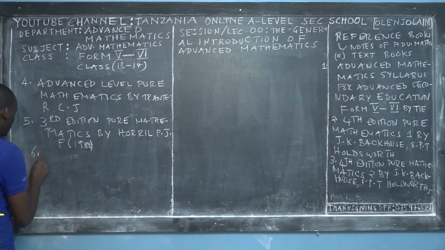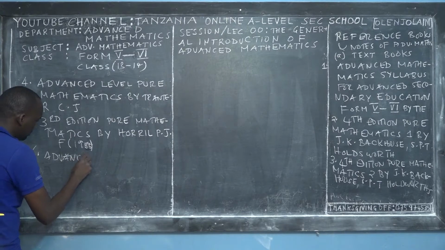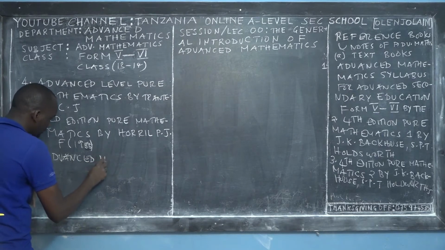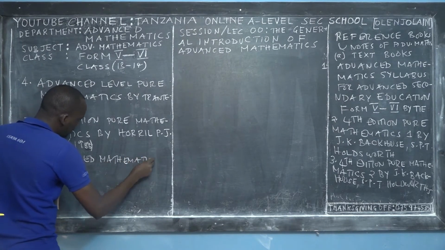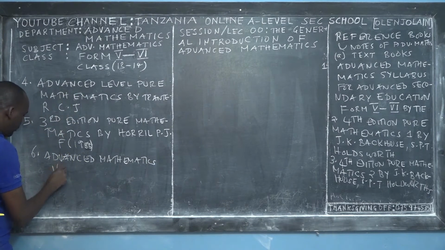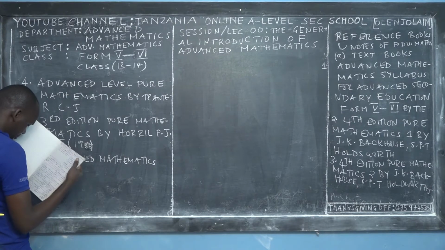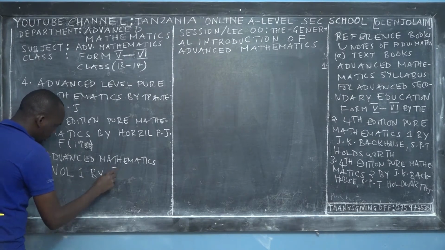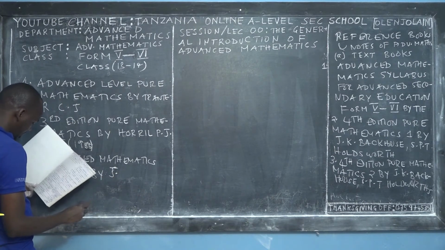Then the sixth reference book is Advanced Mathematics. There are volumes. So this is Advanced Mathematics Volume 1 by the Tanzanian mathematics professor J.K. Shire.